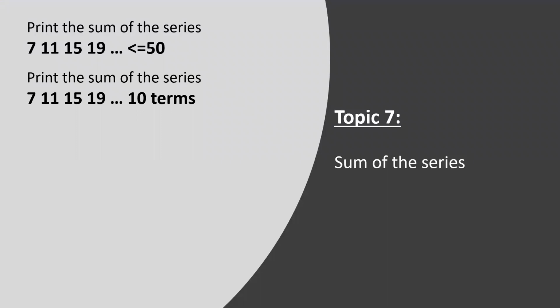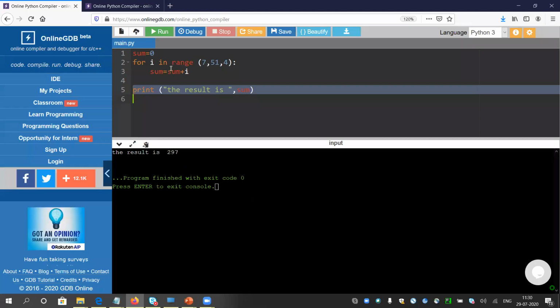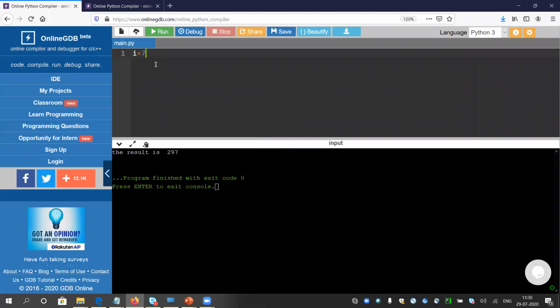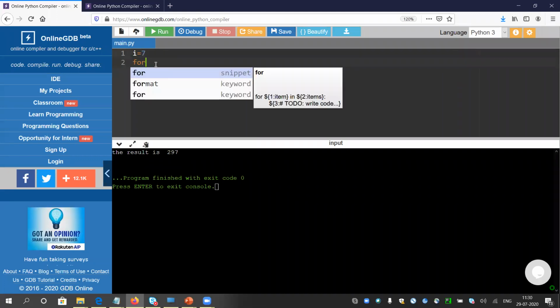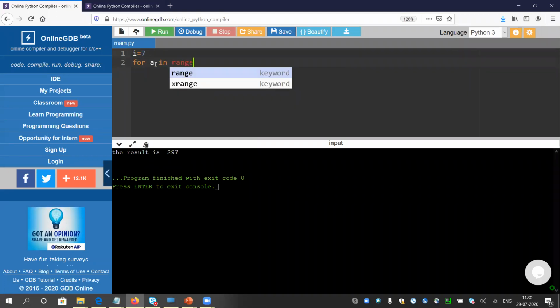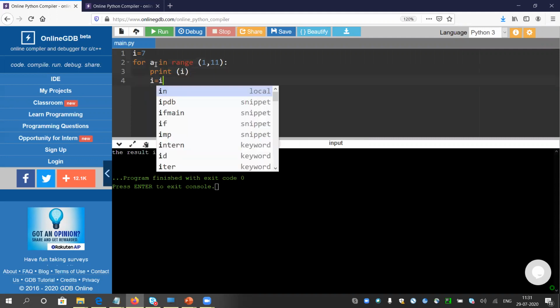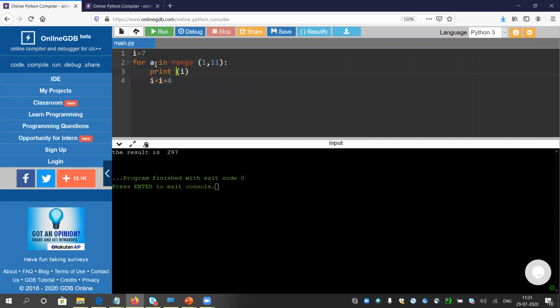Okay, print the sum of the series 7, 11, 15, 19, 10 terms. First I will concentrate on printing the series. 10 terms means I have to take I separately. A in range 1 to 11 colon and print. I will print I, and the value of I will be incremented by 4. So print I. Now I need to get the sum.